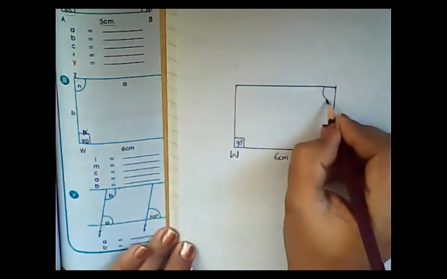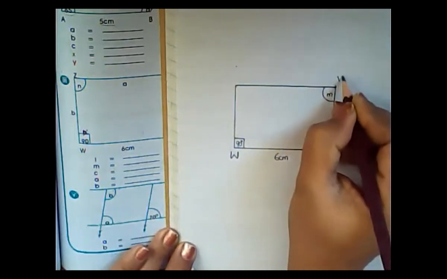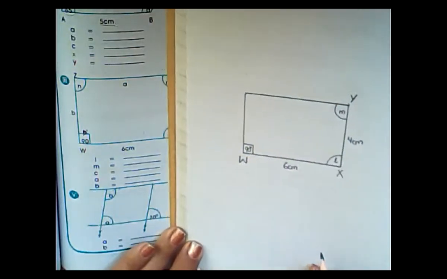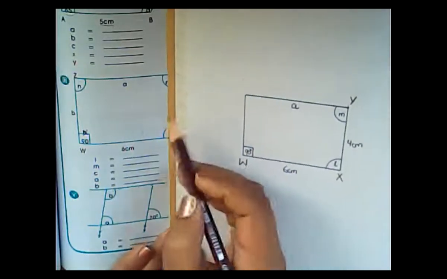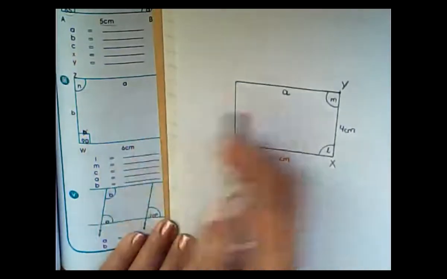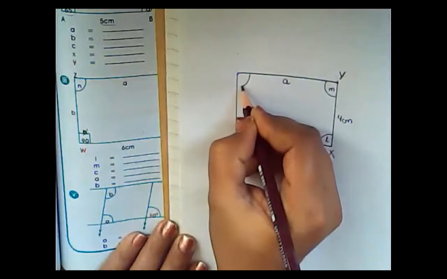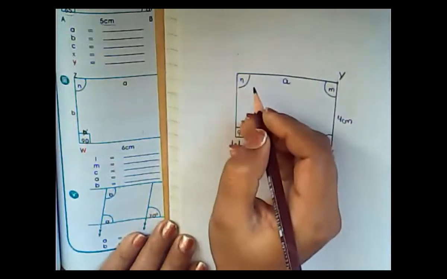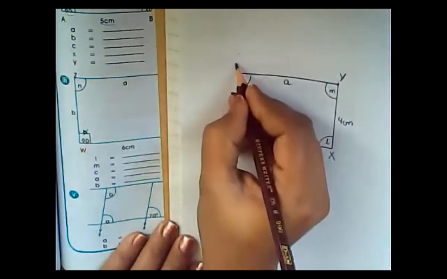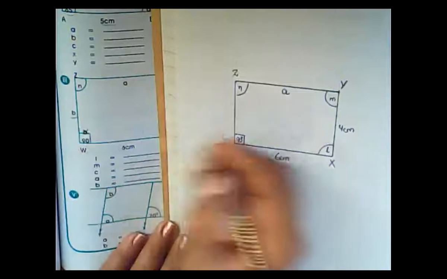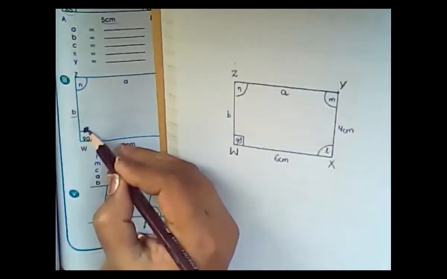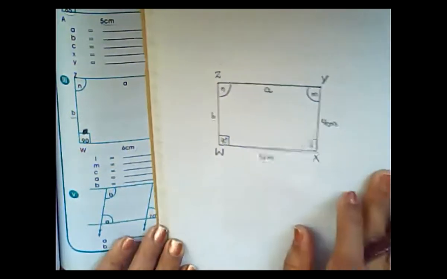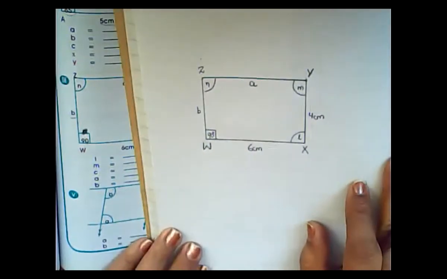Now this is angle M, and this is point Y. This is A. I'm going to write here A. Then what is this? This is N. So I'm going to write here, this is angle N. Now this is point Z, and this is B, side B. Do not write this point. Clear? So this is the complete one.